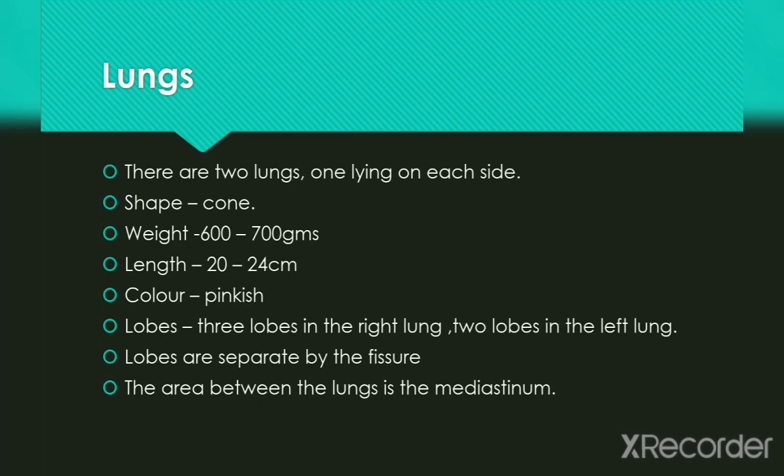They are suspended freely within the pleural membrane and only attached to the trachea and heart by the main bronchi and pulmonary vessels respectively. The morphological difference between the left and right lung is also reflected in the weight of the organs, as the left weighs less than the right. They also tend to be heavier in men than in women, although these features depend on the height of the individual.